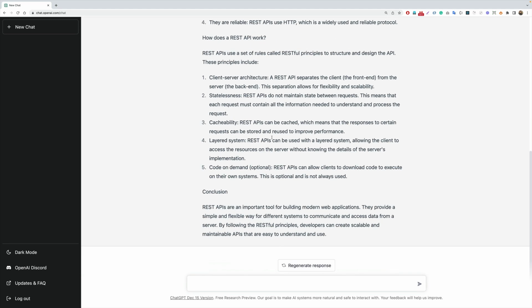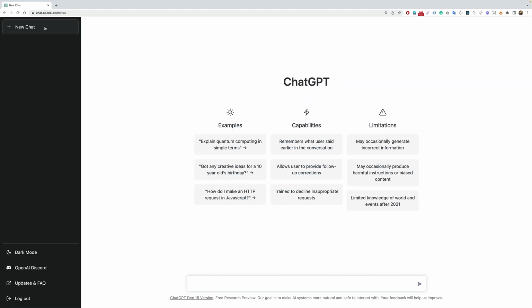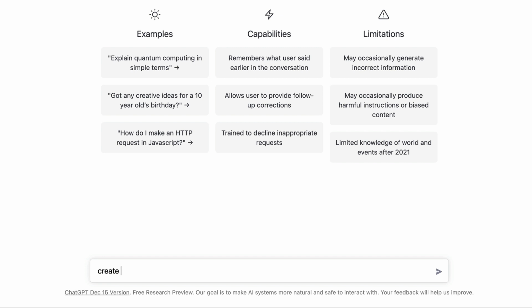So let's quickly start building our React application that fetches a list of followers from my GitHub account inside a React application. What I do is simply create a new chat window, because ChatGPT remembers the questions that we have earlier asked. Therefore, I'm going to create a new thread here so that it starts afresh. Let's write in the chat box: create a React app to get a list of followers from my GitHub account.